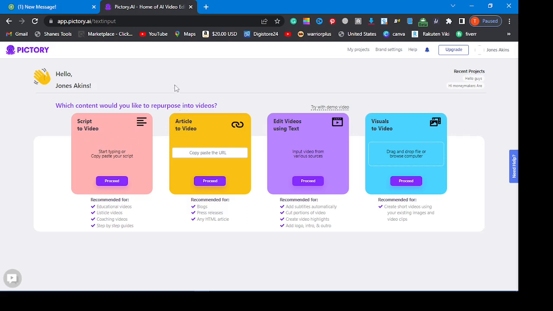But with this one right here, if you find any article online that really catches you, and you want to make videos on those articles, just copy the URL of that article, come right here and paste the link. You hit proceed, so it's going to create the video for you. As you can see, blogs, press releases, or any HTML article, just copy their link, put it right here. It's going to create the video for you.